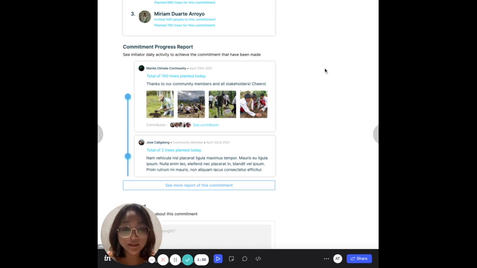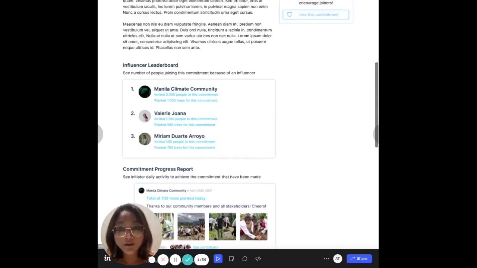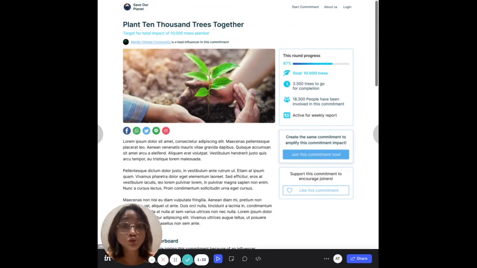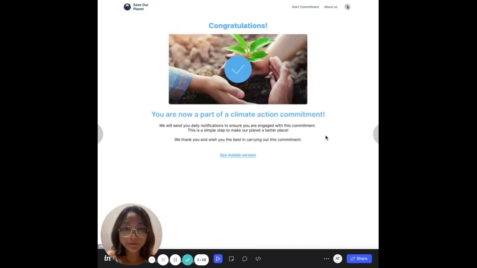So me, for example, as a new user, as a guest, I want to be involved in this action because I want to be involved in this climate action activity together with everyone from everywhere. So I can just click on "Join this commitment," which then tells me I am now a part of this commitment, and then what this means.